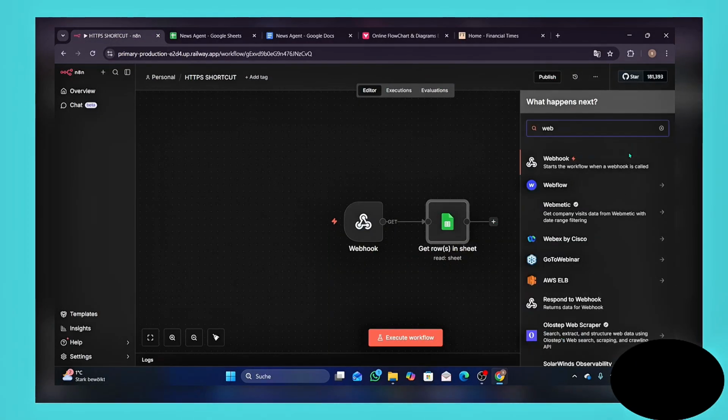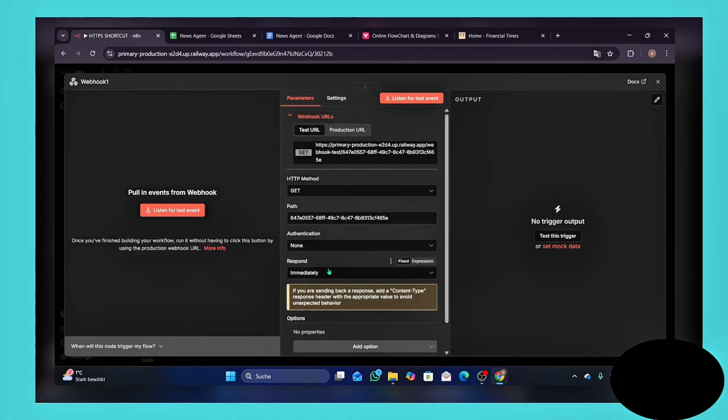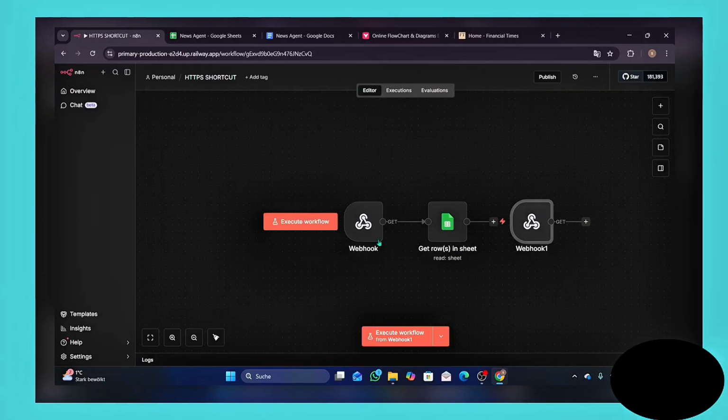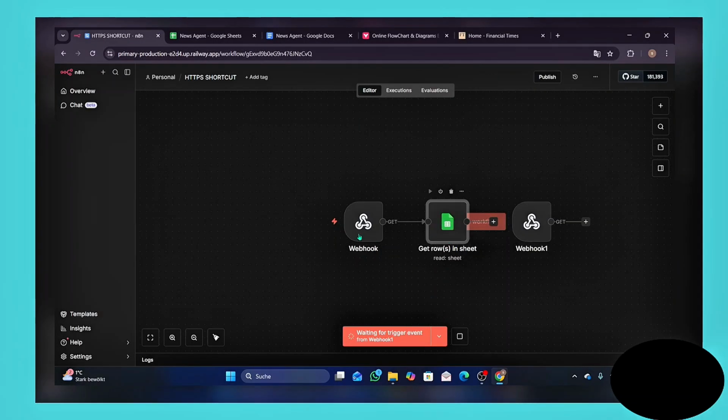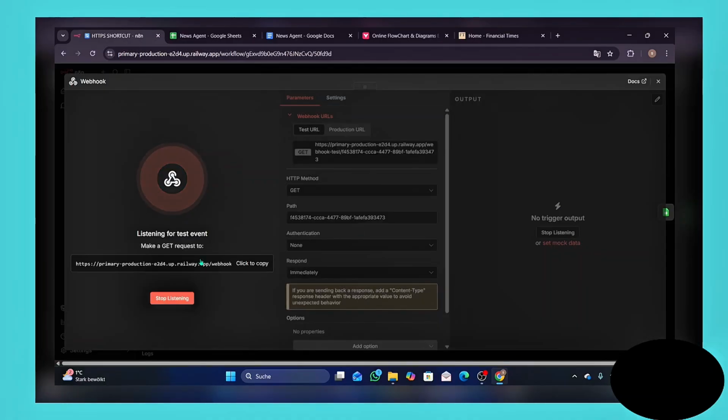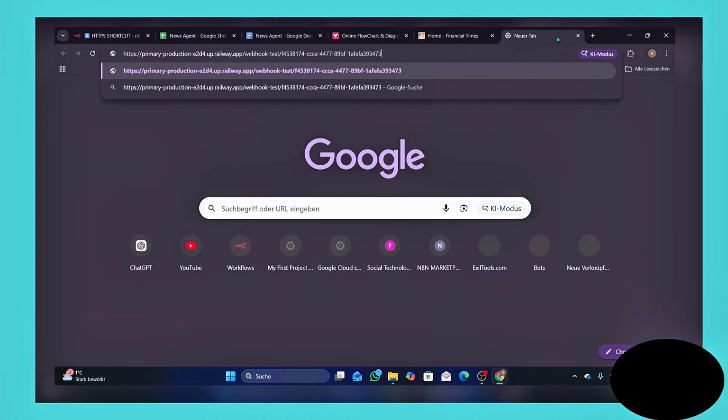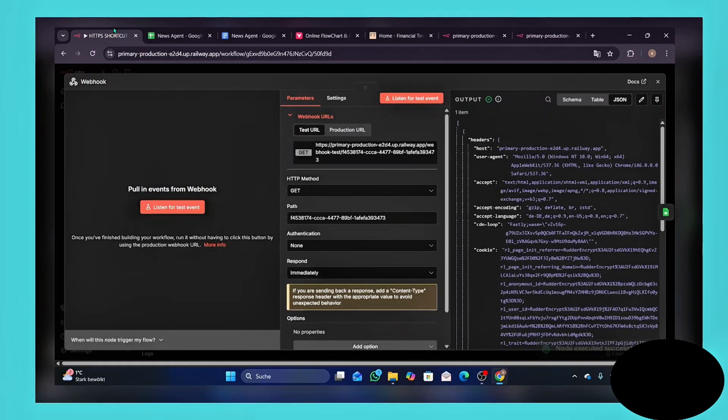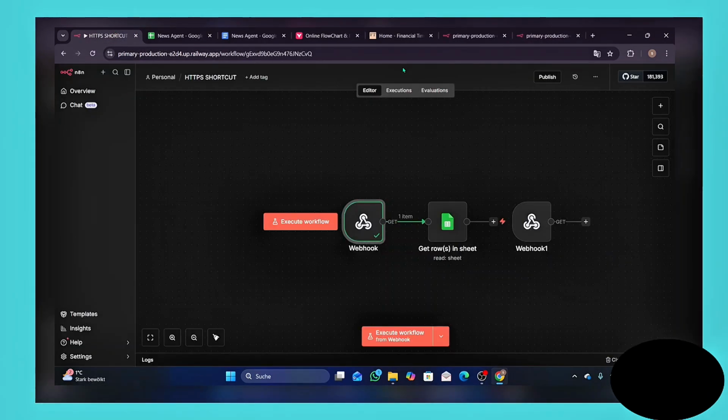This is going to be a webhook, and I think all the settings are right. Yes, and let's execute the workflow and trigger it by copying this link and pasting it. Yes, as you guys see, the workflow was started. Okay, so our webhook is working. The only thing we need to do now is install the app.